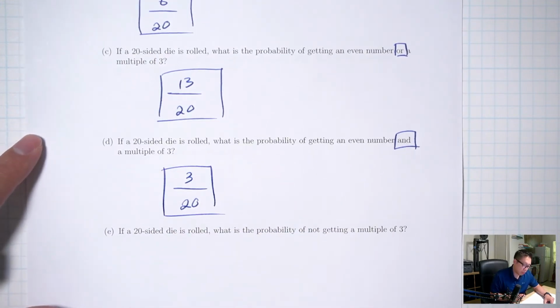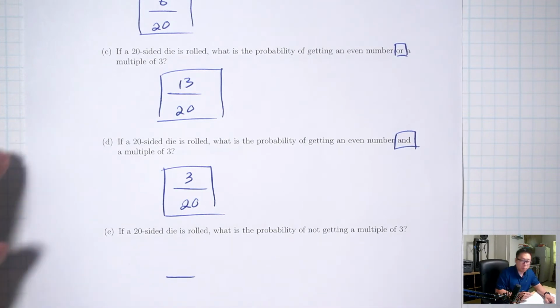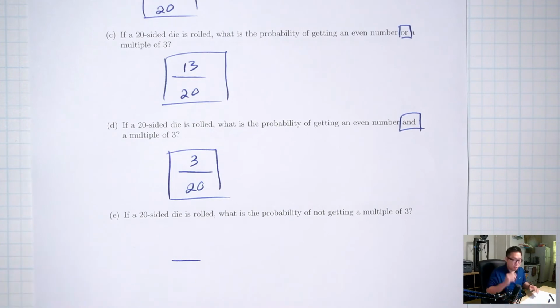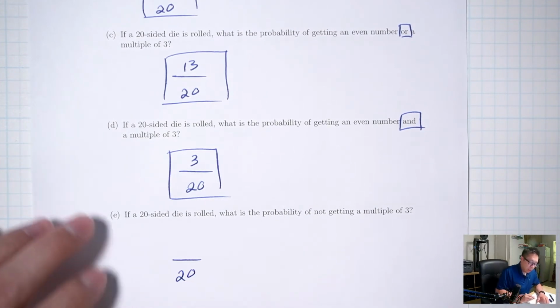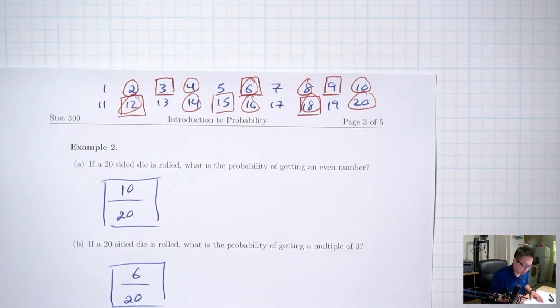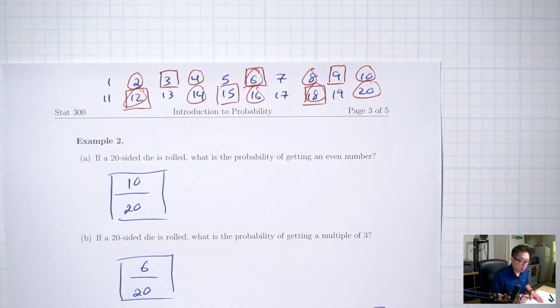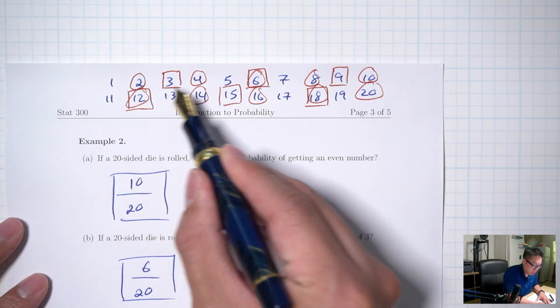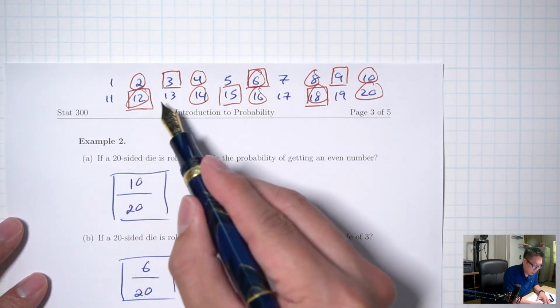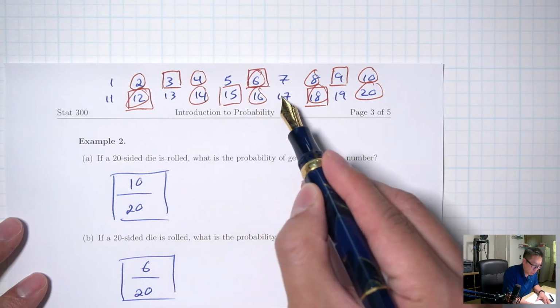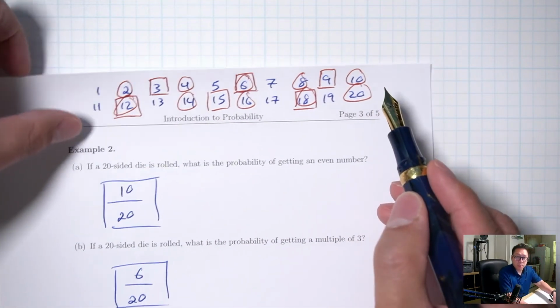Part E. If a 20-sided die is rolled, what's the probability of not getting a multiple of 3? Okay, bottom is still all the possible things that can happen, which is 20. For the top, not multiple of 3. Multiples of 3 are the boxes. How many are not boxes? So not boxed would be 1, 2, 3, 4, 5, 6, 7, 8, 9, 10, 11, 12, 13, 14.